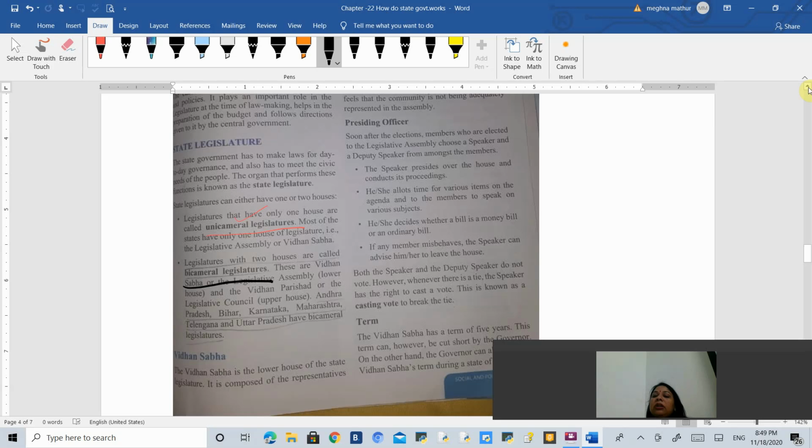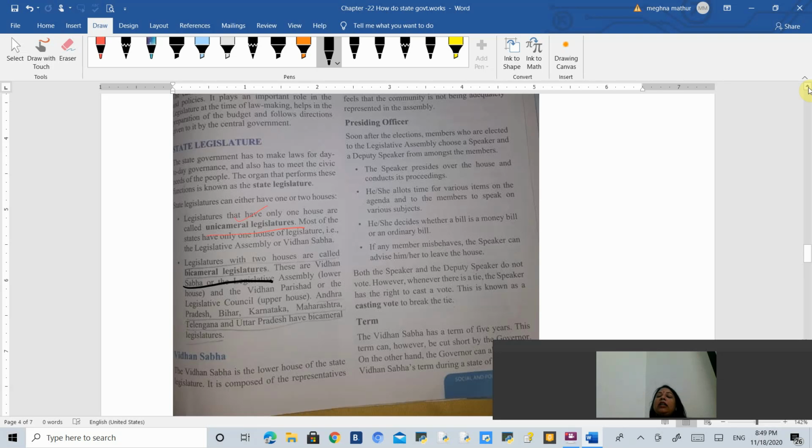They are responsible for deciding the agenda of the meeting. They are also responsible for deciding whether a bill presented in the assembly is a money bill or an ordinary bill. Then the speaker will decide. Also, if any member misbehaves in the assembly, then the speaker has the power to advise him or her to leave the house, because he is responsible for conducting the meeting.